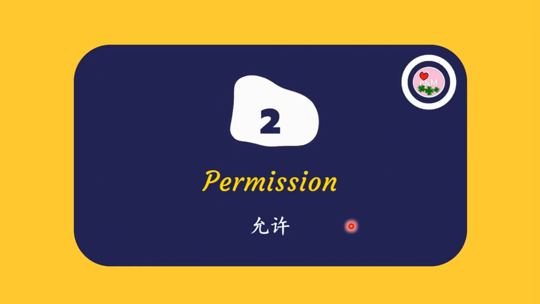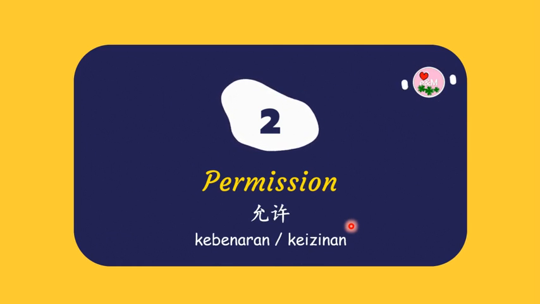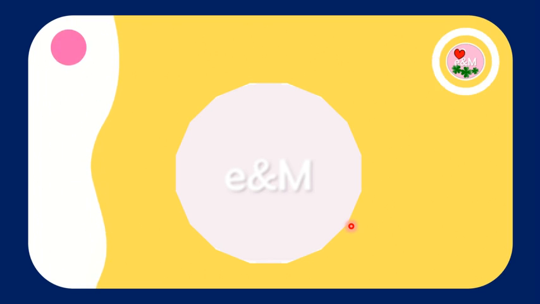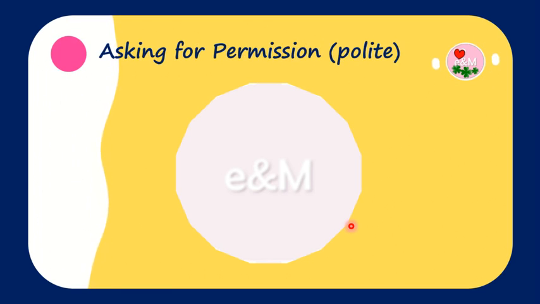Permission. Could is also used to ask for permission politely. Could is the past tense of can. However, when asking for permission, could does not have a past tense meaning.